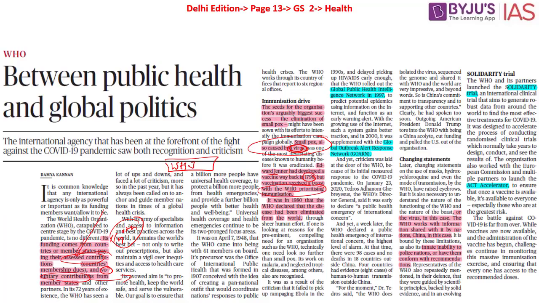Apart from this, what we have to look at is policy initiatives taken by the World Health Organization. We have what is called the Global Public Health Intelligence Network. This was introduced by the World Health Organization back in the year 1997. What is it about? It predicts potential epidemics using information on the internet and functions as an early warning alert as well. So whenever there is an epidemic, it scans the internet and this information is collected and given to all the countries so that it can prevent the spread of the epidemic from one region to another region.